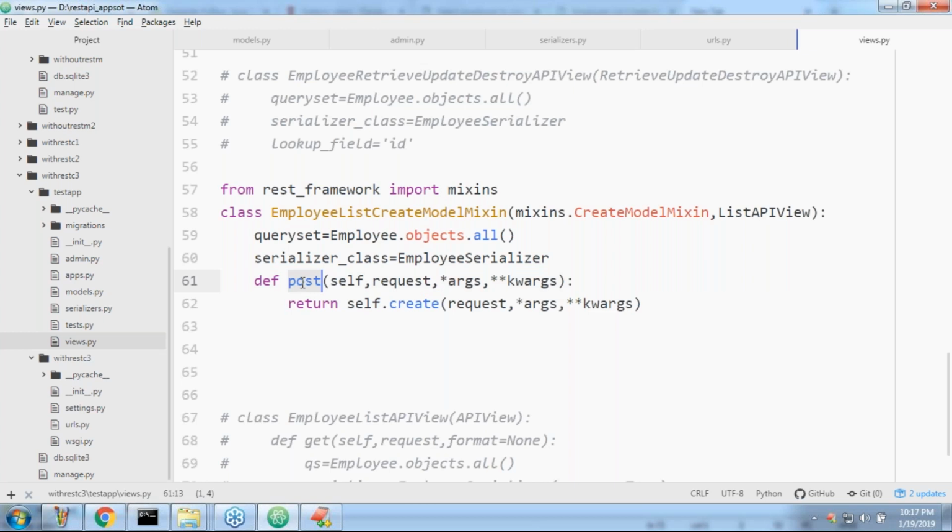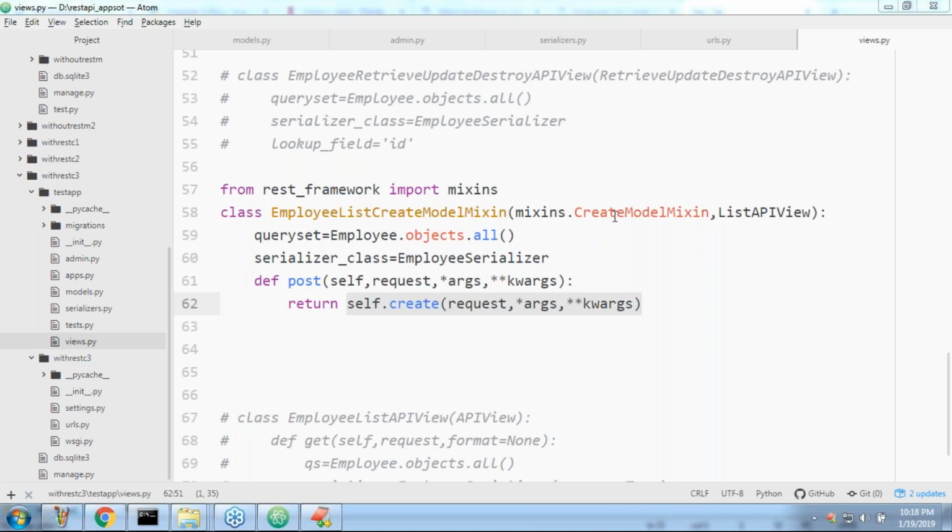So the HTTP handler is the post, but internally it should be implemented by using this one. Priyank, we are not required to follow this one, because to use mixins you are required to be aware. Internally, ListCreateAPIView is using this approach only. We are not required to use it.